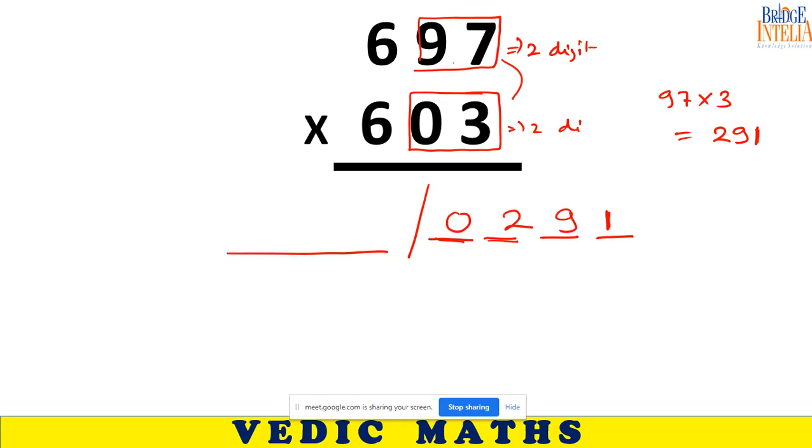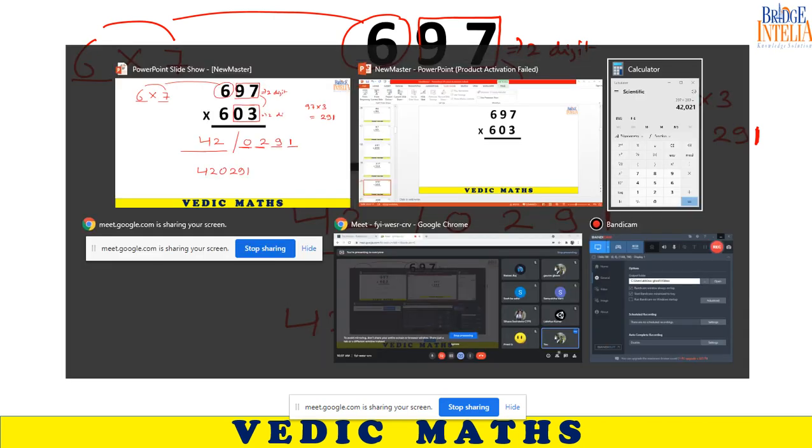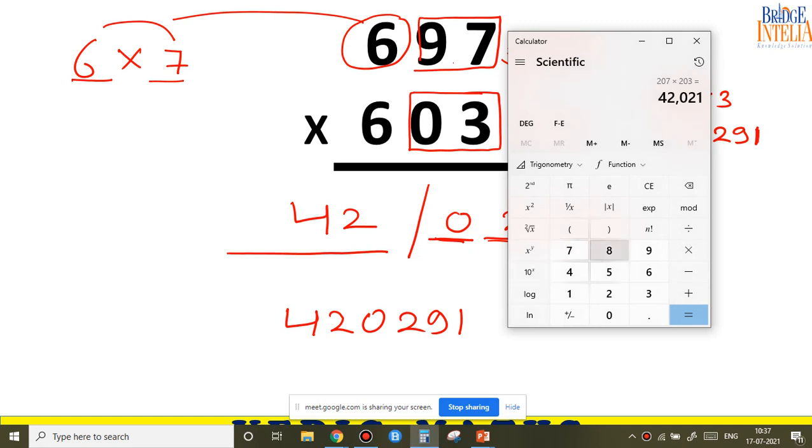And in this remaining space, what should you be writing? Take the remaining digits out, multiply it with the next natural number. So 6 into 7, 42. So the final answer is 420291. Let's verify. Four two zero two nine one.